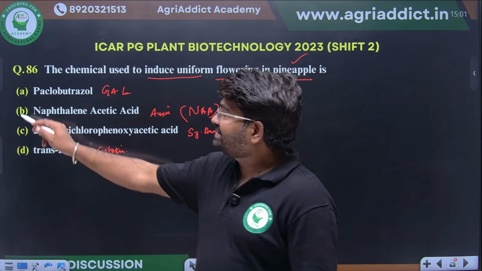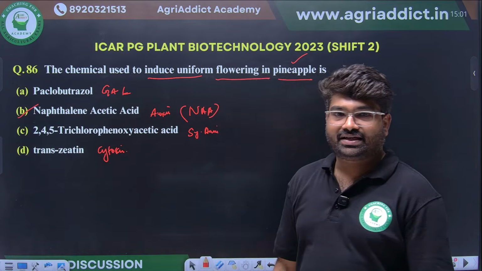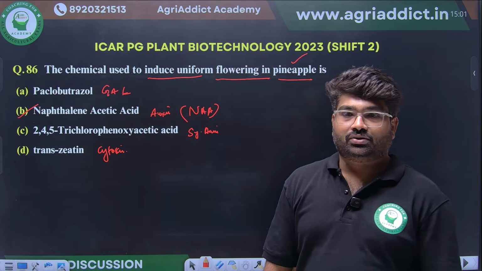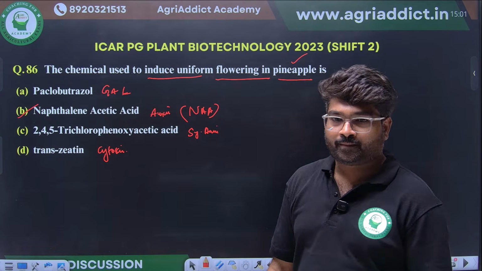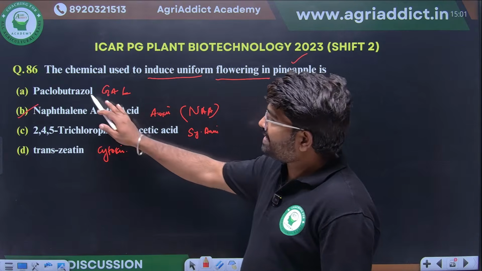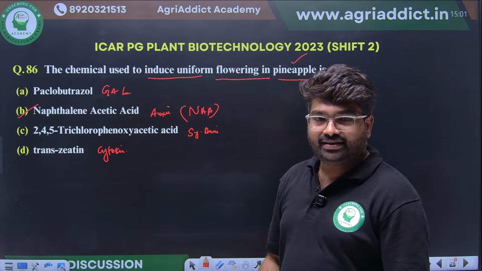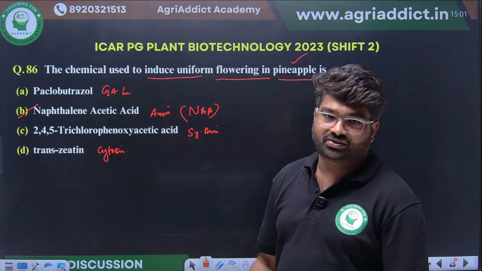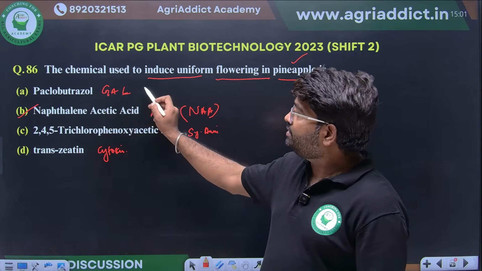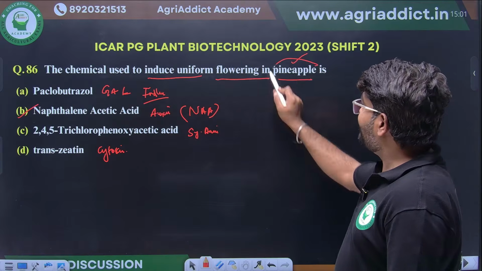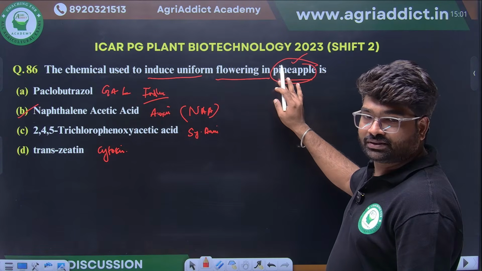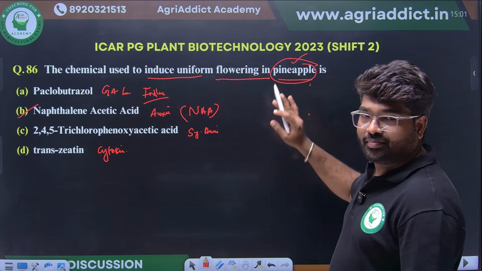Naphthalene acetic acid can be used to induce flowering in pineapple. Clear? What will paclobutrazol do? This is an inhibitor of gibberellic acid biosynthesis. This will also induce flowering. But particularly they are asking about pineapple. This is a specific question. Auxin will induce flowering in pineapple particularly.